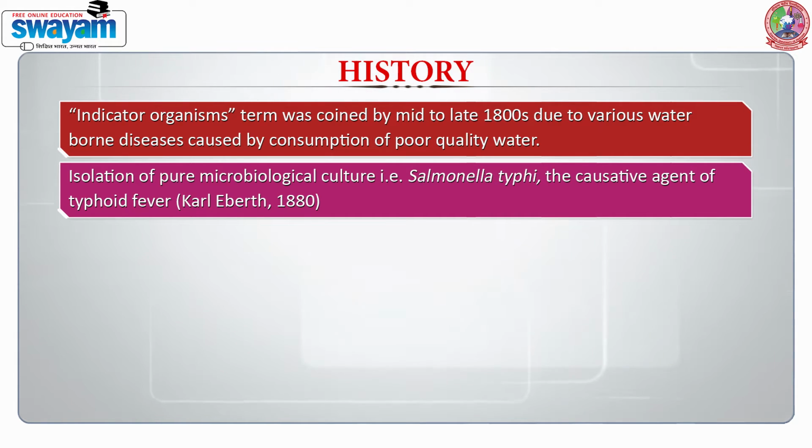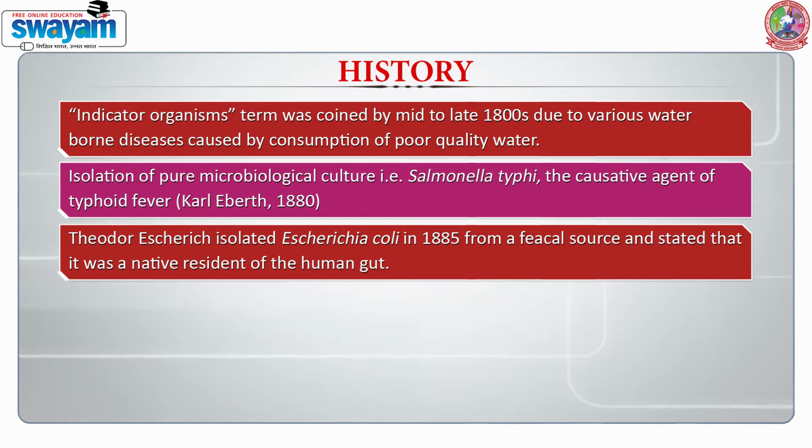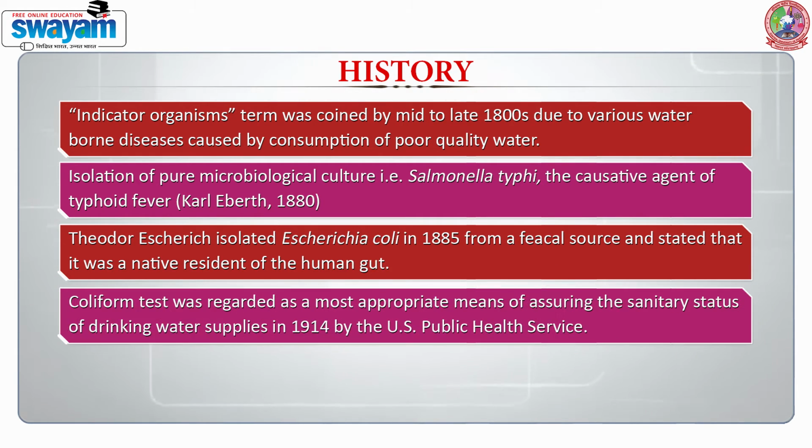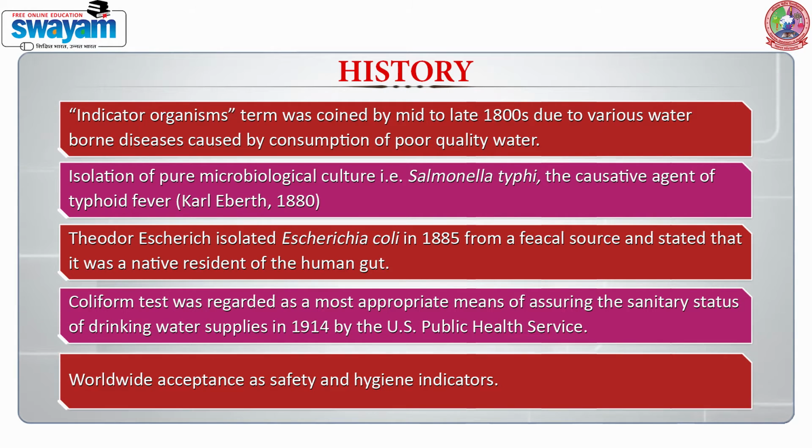It was followed by a major discovery where Theodor Escherich isolated Escherichia coli in 1885 from fecal sources, and we came to know that E. coli is a native resident of the human gut. Once we came to know about E. coli, the focus was on the coliform test, and gradually the coliform test was regarded as the most appropriate means of assuring the sanitary status of drinking water supplies, and this was in 1914 by the US Public Health Service. Gradually the coliform test had worldwide acceptance as a safety and hygiene indicator.